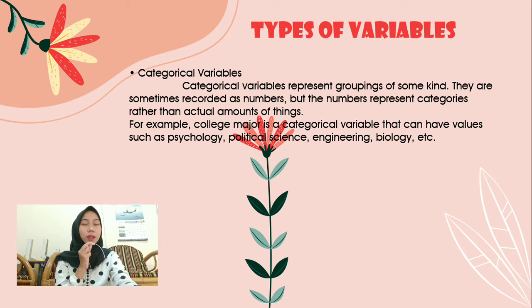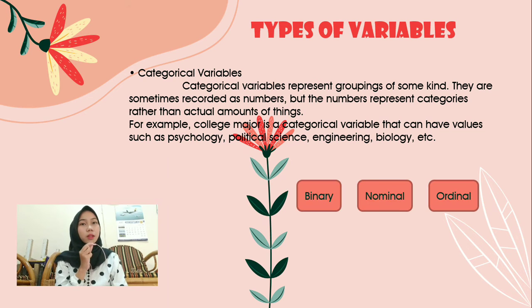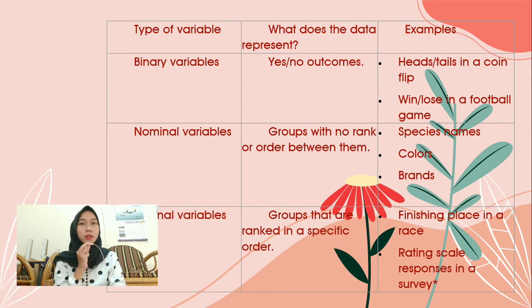And then categorical variables have three types: binary, nominal, and ordinal. That is the difference between binary, nominal, and ordinal. First, binary variables. What does the data represent? Yes or no outcomes. For example, heads or tails in a coin flip, and win or lose in a football game.